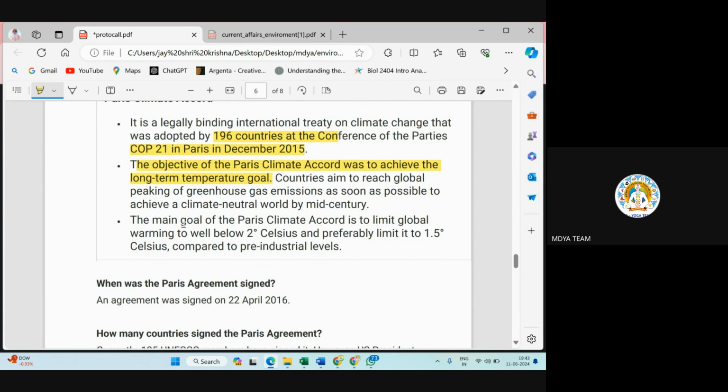The main goal is to limit global warming to well below 2 degrees Celsius and preferably limit it to 1.5 degrees Celsius compared to pre-industrial levels. So global warming should not exceed 2 degrees Celsius, and if you are doing good, you should limit it to 1.5 degrees Celsius. In the next some decades, it should not rise above 1.5 degrees Celsius. Whenever it rises above 2 degrees Celsius, they will come up with some new plan.